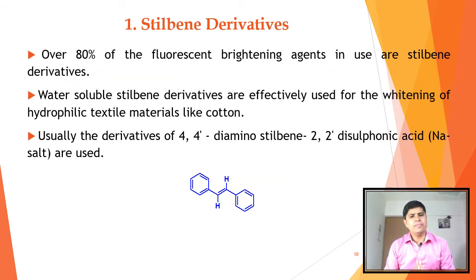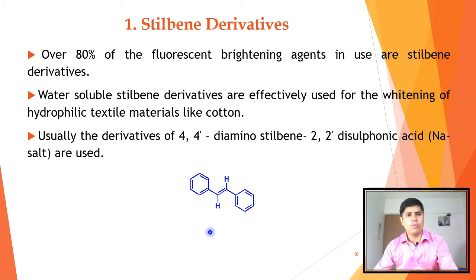Now let's see the first category of optical brightener. First class of optical brightener, stilbene derivatives. You will see this is the general structure of stilbene. A phenyl ring bonded to an ethylene carbon, so that means there is an ethylenic bridge and 2 phenyl rings are attached to it. So this is a trans stilbene, isn't it? So this is the general structure of stilbene derivatives.